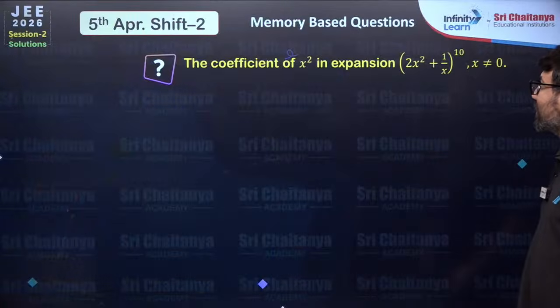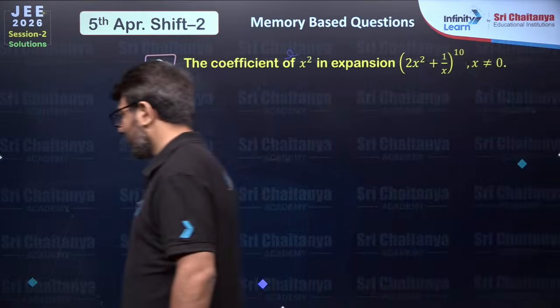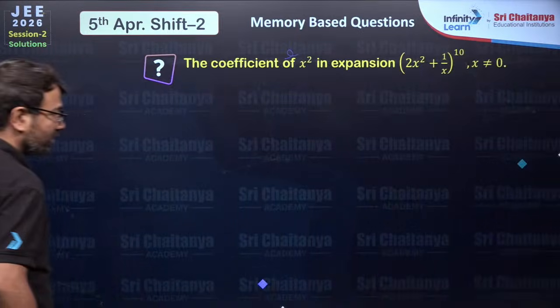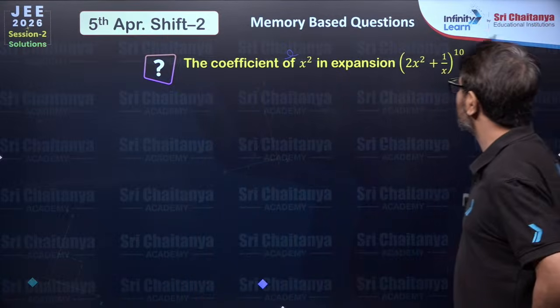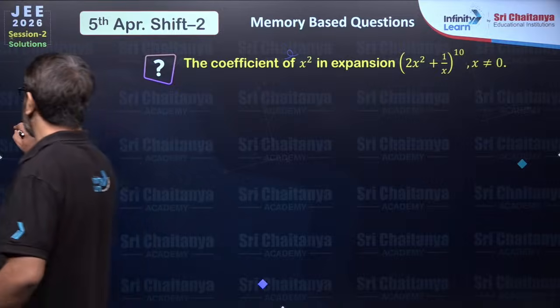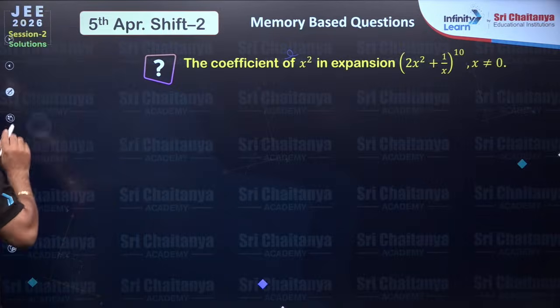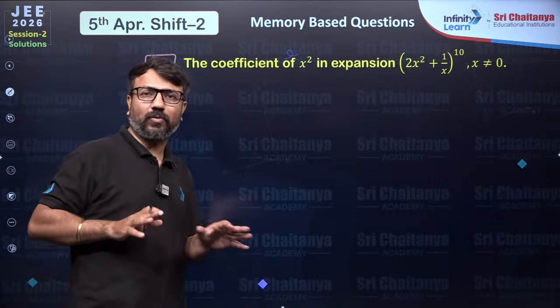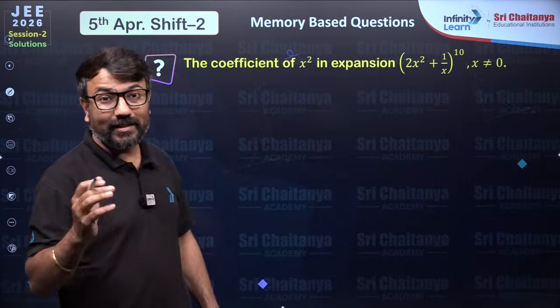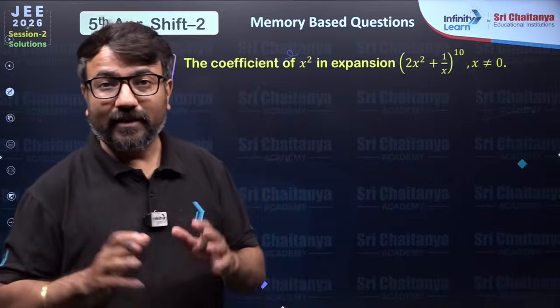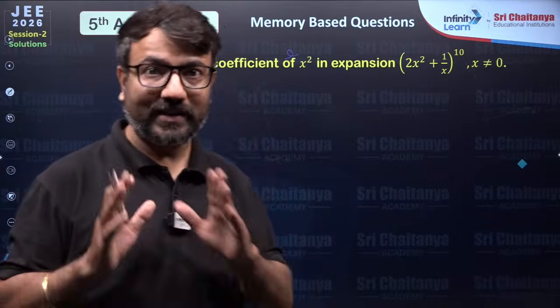So guys, here is the first question in front of you. Here they have given one question, in which they are asking for the coefficient of x square in this expansion. I will give you the shortcut to attempt these types of questions. Whenever they ask for the coefficient of x square in any expansion, you have to get the term number at which there will be a net coefficient of x square.